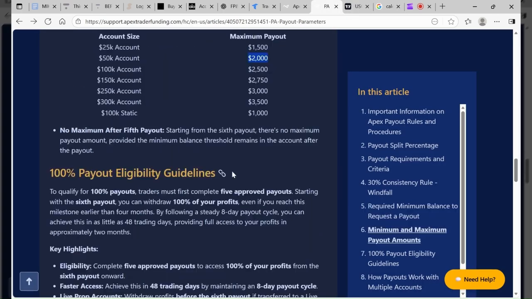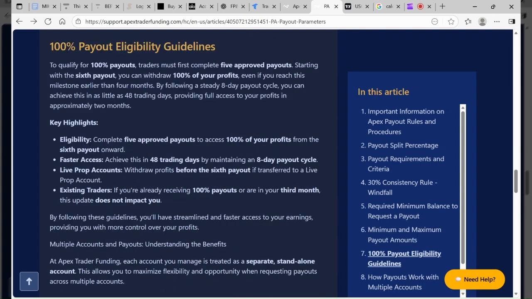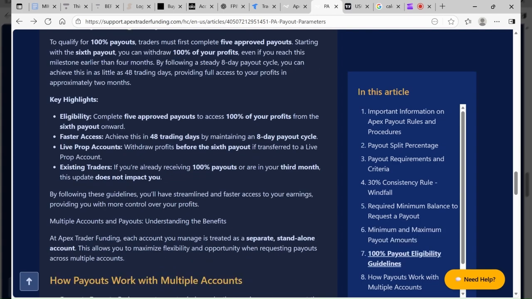So you don't have to shoot for the moon in order to do what you've got to do with payouts. Now, to qualify for 100% payouts, you must get your first 5 payouts approved, and starting from your 6th payout, you can get 100% of your profit withdrawn, right? So just follow the rules. After the 6th payout, you're good.